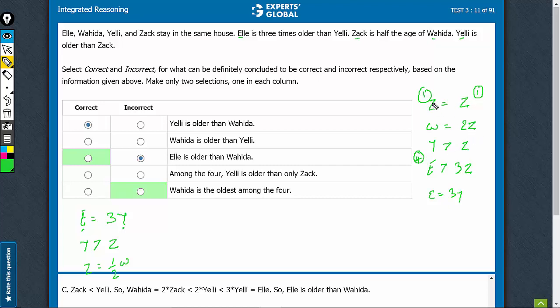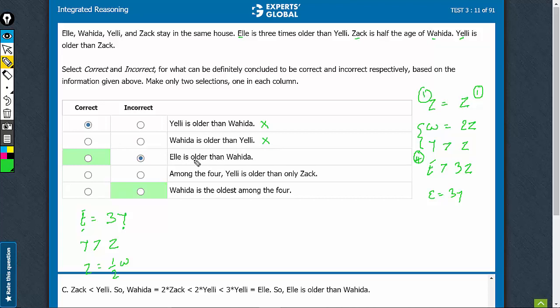So now with this groundwork, let's look at the answer choices. Y is older than W. As I just explained, nothing can be said about the relationship between these two. We cannot say whether it is correct or incorrect. This is the other way around. Same reason, cannot be deemed to be correct or incorrect.